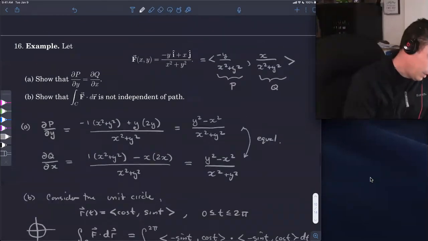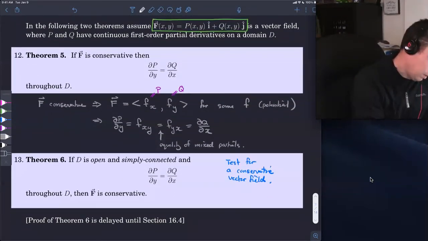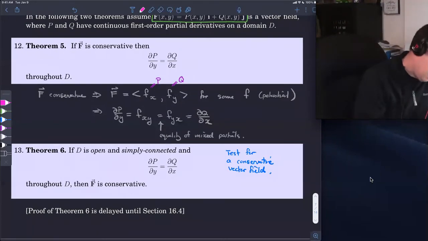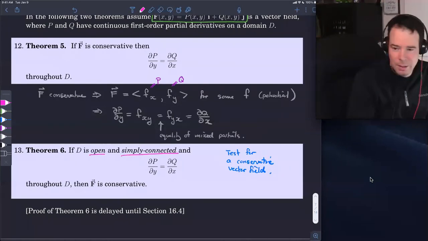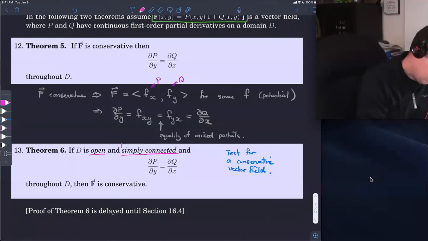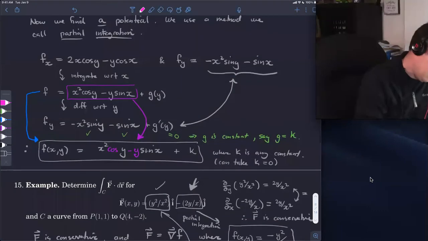So I'm going to scroll back and see what was the result that told us it was conservative. It was theorem 6. Theorem 6 says that if you are on an open and simply connected domain and these derivatives are equal to each other, then it's conservative. This is the key word here, simply connected. The domain had to be simply connected.